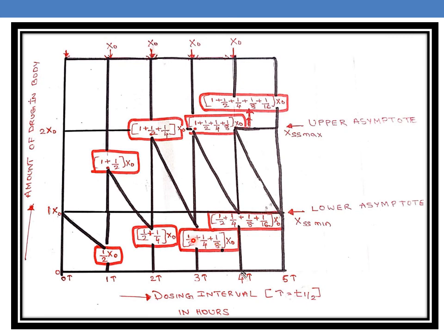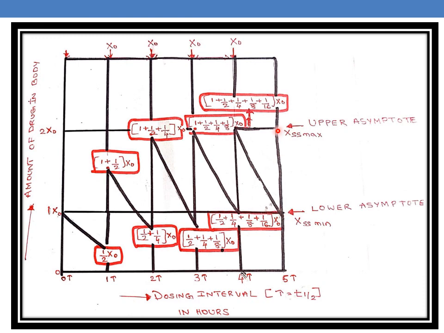Half, 50%, remaining from the third dose, 1/4 remaining from the second dose, and 1/8 remaining from the first dose. This is A minimum and this is A max. So similarly, the process continues till the nth dose, where a limit is reached, and at that limit the amount gained will be equal to the amount lost, that is nothing but the dose administered.